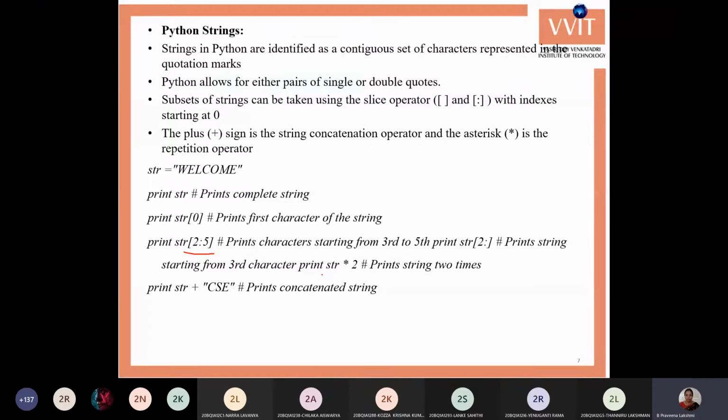If you want to repeat any string, you can use the asterisk operator and the number of times the string is to be repeated. Next, you can concatenate strings with the plus operator. If you give a starting index and miss the last index, it prints from the starting index to the end of the string. If you miss the starting index and give only the last index, it prints from the 0th character to the given index. So we can use both indexes or any one of them.